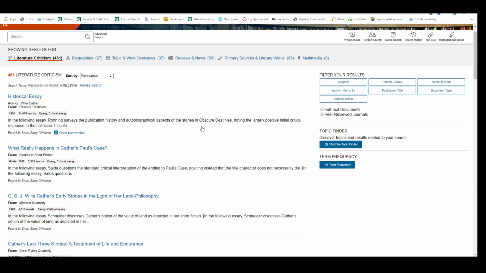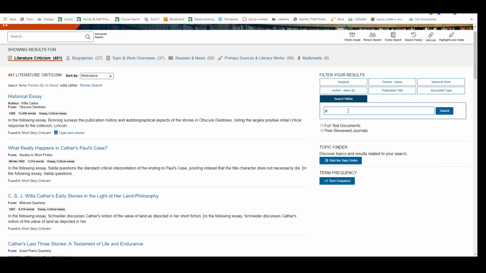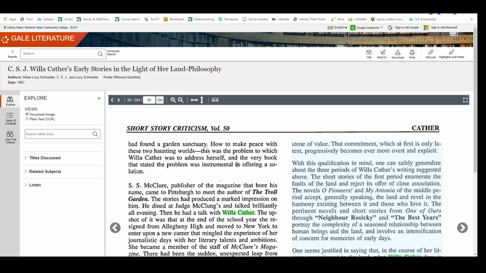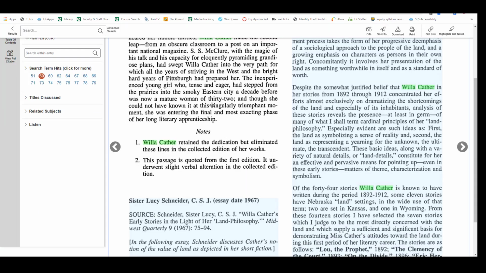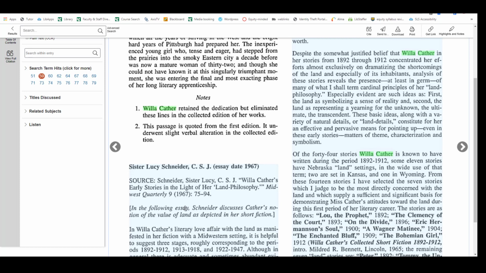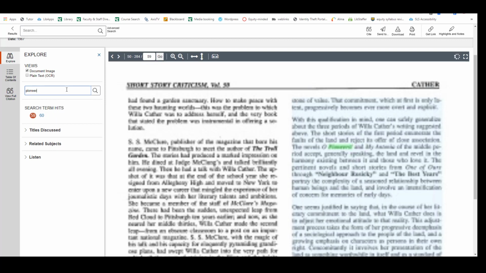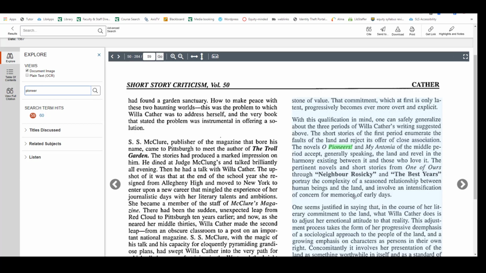If there's a particular work you're interested in, you could also select Search Within and put a keyword from the title that you're interested in. I'm going to select one of these articles. So this database looks very different from the last one. The article that it's referring to is going to be highlighted. An easier way to navigate it, you can search for a keyword within this article, and then that will direct you to the section of the article that has that keyword.